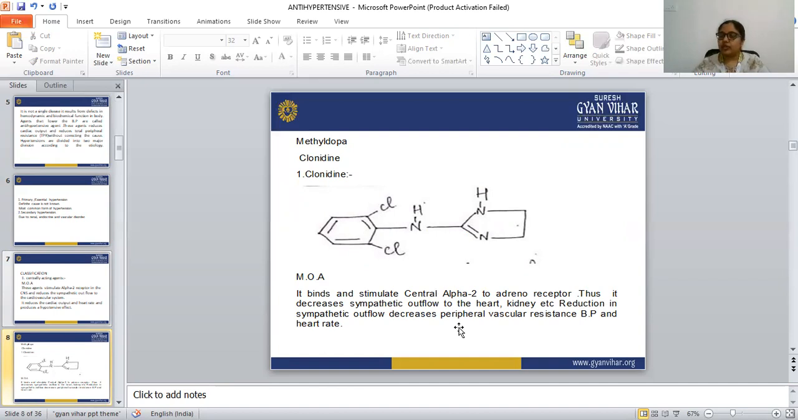So clonidine directly binds and stimulates the alpha 2 receptor, then decreases the sympathetic outflow to the heart and kidney, and the reduction in sympathetic outflow decreases the peripheral vascular resistance, blood pressure, and heart rate.